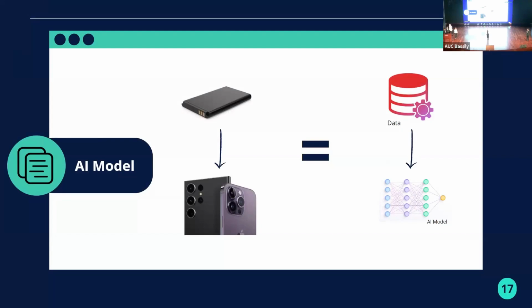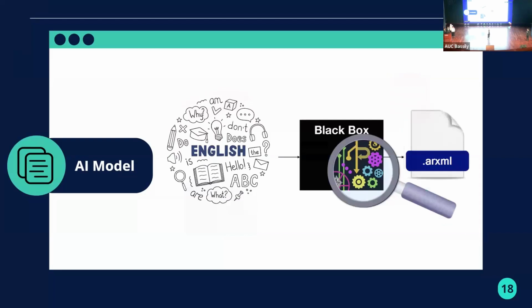Since AI hasn't been applied in this field before, we couldn't find a dataset of ARXML and their corresponding English descriptions. We couldn't even find a dataset of just ARXML files. So we had to create our own. We intuitively started by writing Python codes to generate a dataset of ARXML and their corresponding English descriptions.